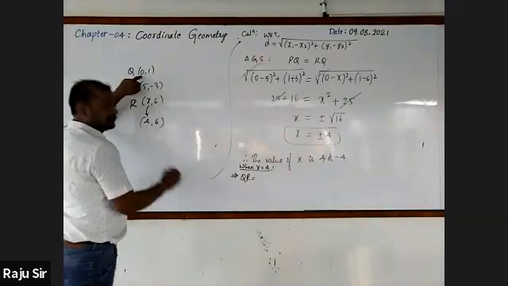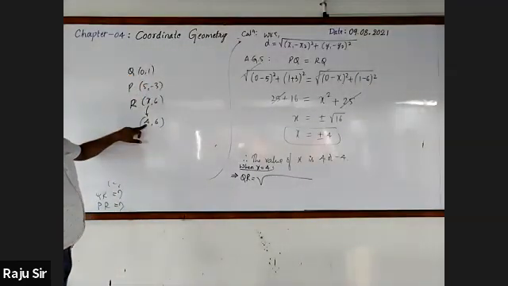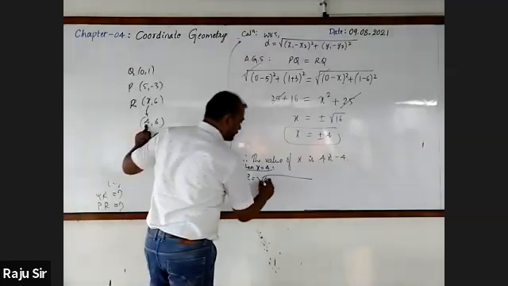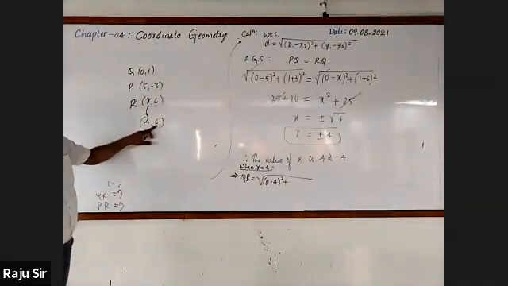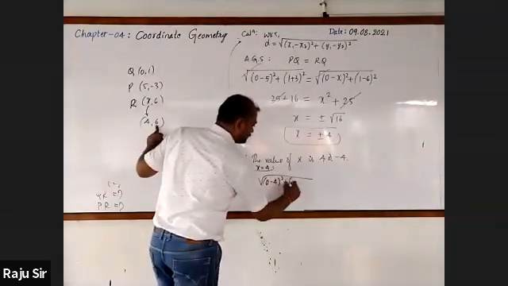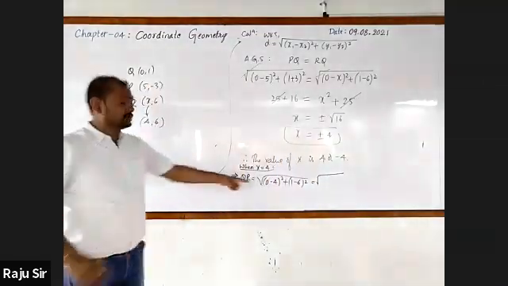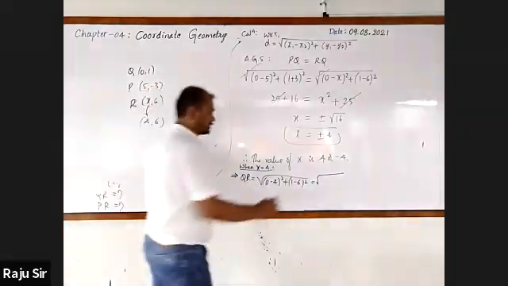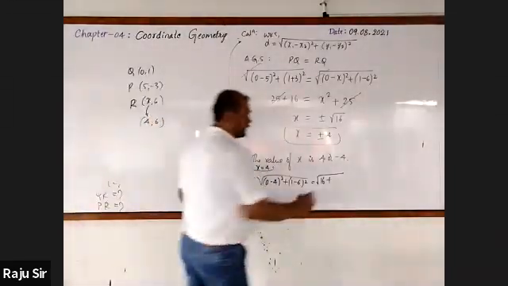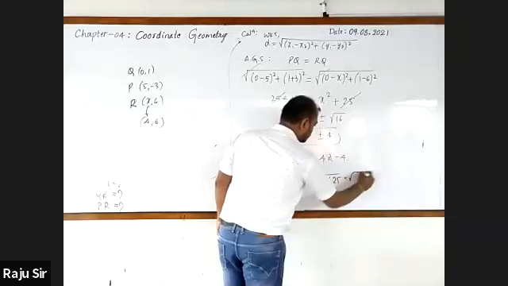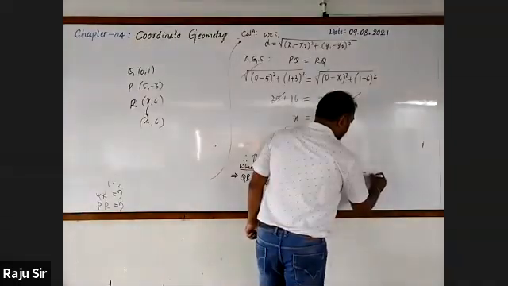It is the square root of (0 minus 4) whole square, then (1 minus 6) whole square. That equals the square root of 0 minus 4 is minus 4, whole square is 16; 1 minus 6 is minus 5, whole square is 25. The square root of 41. 41 units.